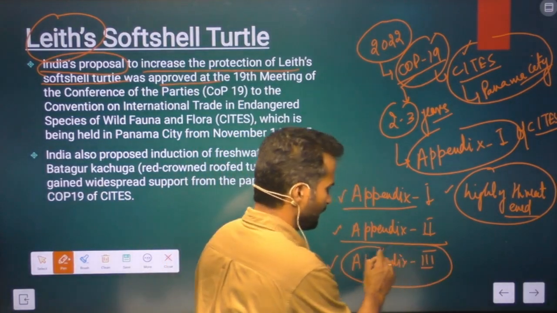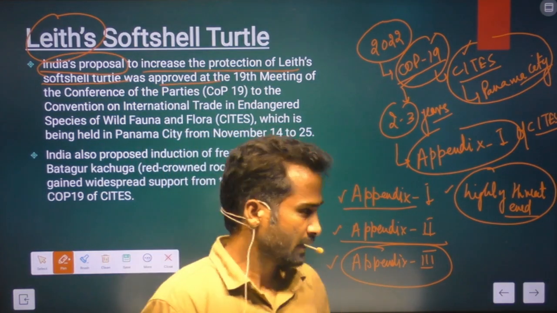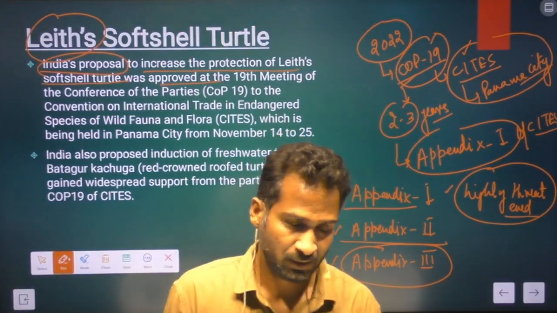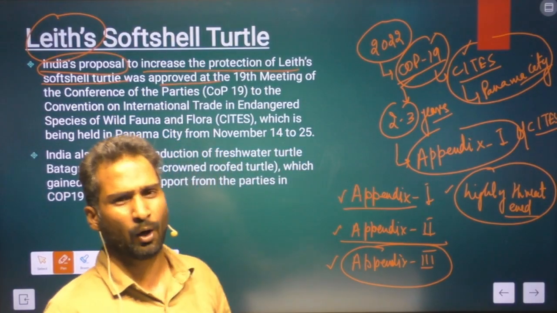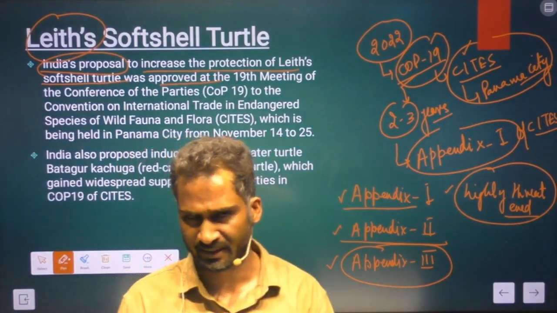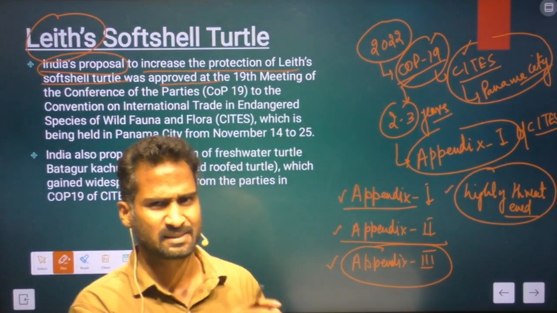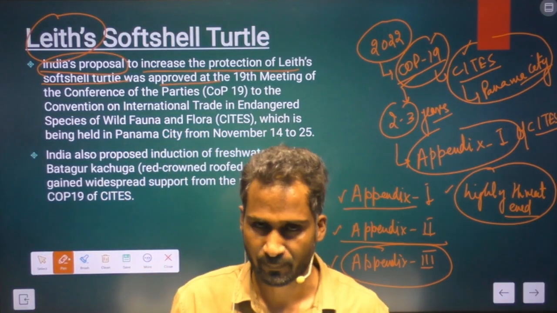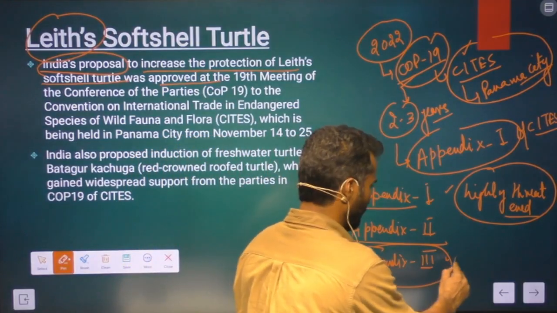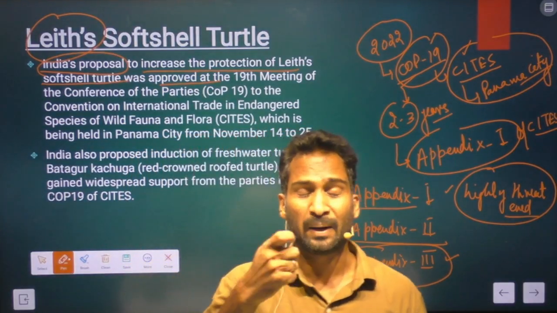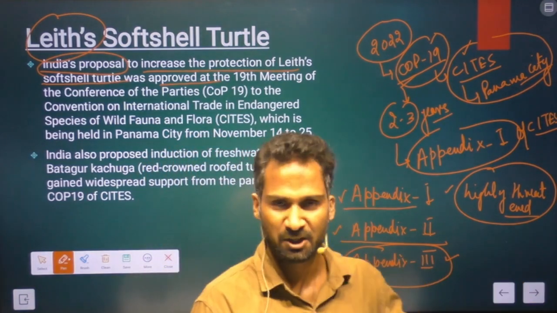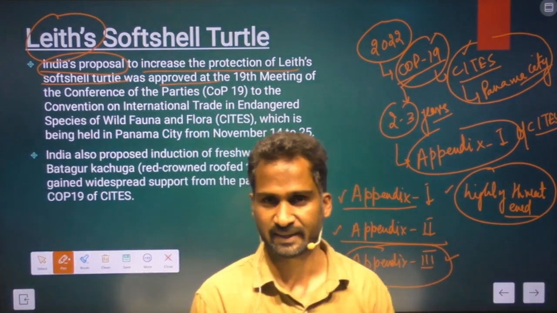In Appendix 3, these are the species which have the least degree of threat. But in this category, all those species are included on the request of a particular country. When a particular country makes a request that this species should be included in Appendix 3, then only that species is included into Appendix 3, and then the permits are needed between the importing and the exporting countries for the international trade of the species that are there in Appendix 3.